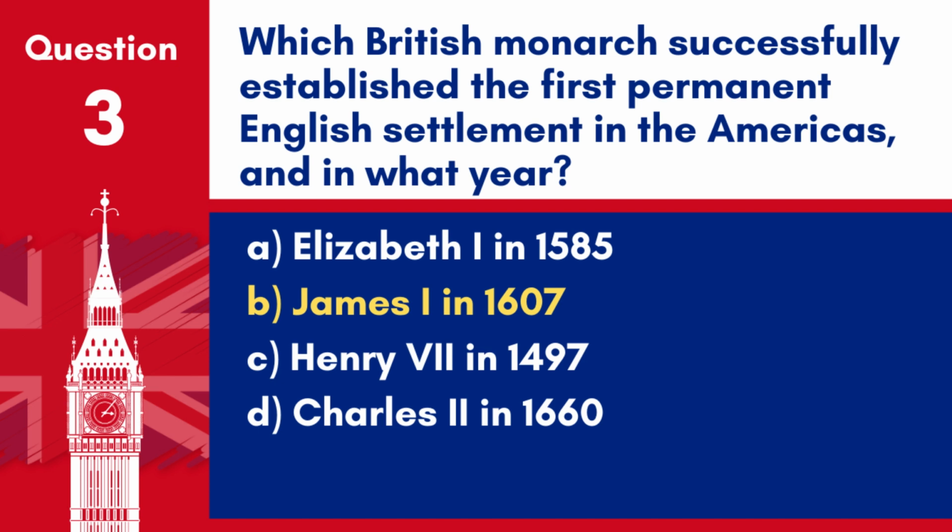Answer. B. James I in 1607. Under the reign of James I, the first permanent English settlement was established in the Americas at Jamestown, Virginia in 1607.